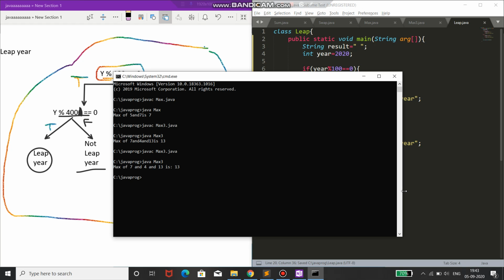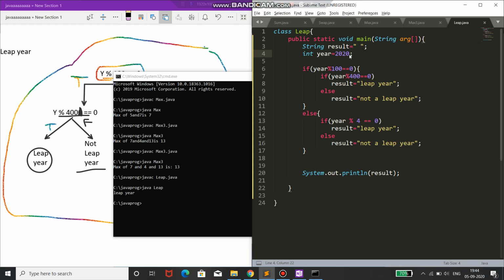Now we will run it by the file name, that is javac leap.java, and the class name, java leap. You can see that this is a leap year, that means 2020 is a leap year. Suppose I change here something like 2019 and save this.